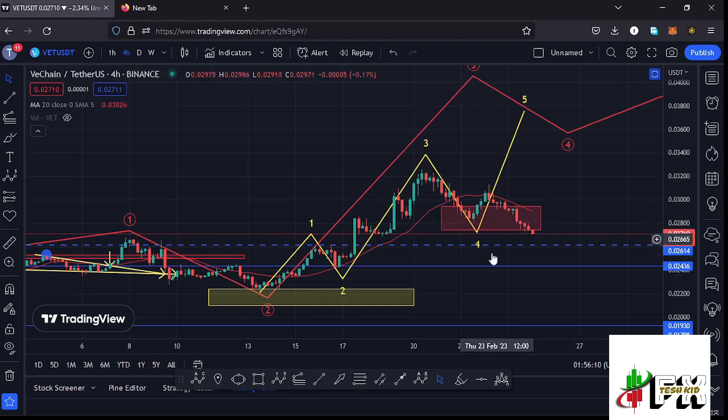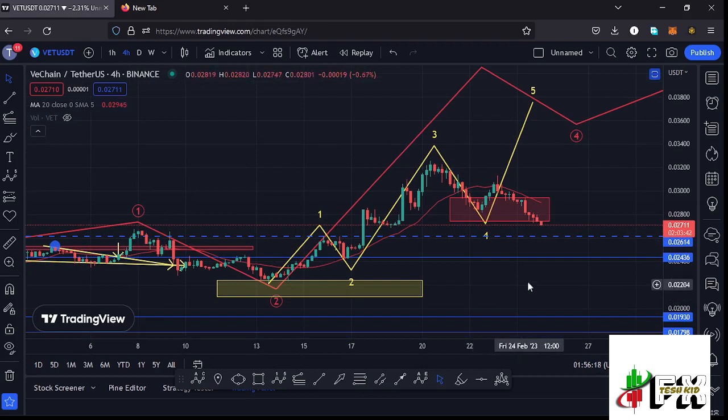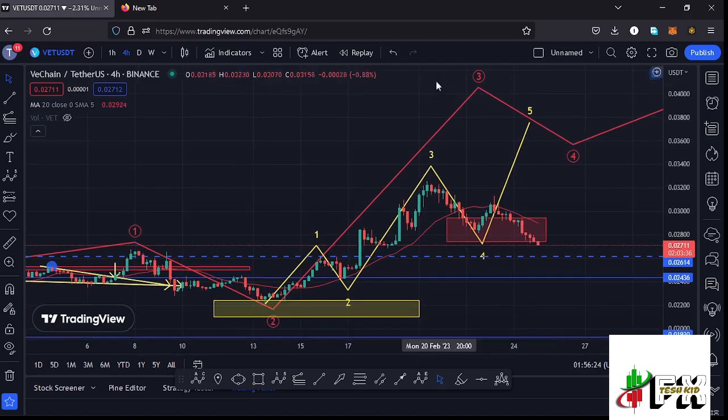We have also continued to hold above our key area of support at around the $0.02436 mark. We have also continued to obey the Elliot wave structures, where you can see that I have this Elliot wave structure right here in yellow, which is a fractal wave within the formation of that larger Elliot wave count 3 to the upside. And I still believe that whatever we are seeing at the moment is a retracement in the formation of this wave 4.